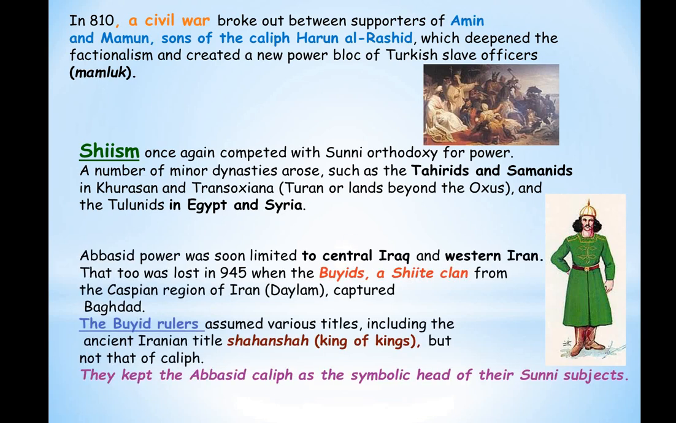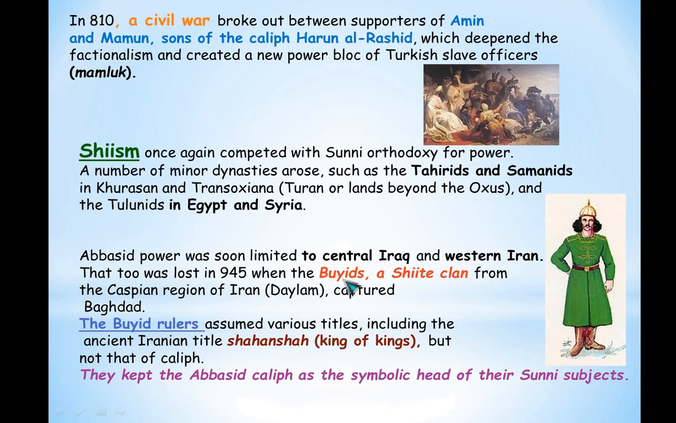And Abbasid power was soon limited to just central Iraq and western Iran. You should remember that the power had expanded beyond the Arabian Peninsula and so many other places, but now it was limited only to central Iraq and western Iran. And you should also remember that there were majority Iranians. That was also lost by 945. The centrality which they had, the power which they had in Iraq and Iran, also was lost in 945.